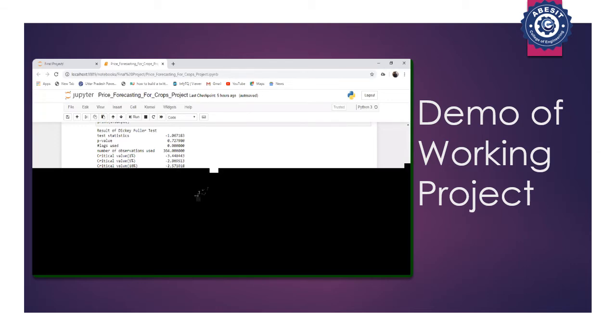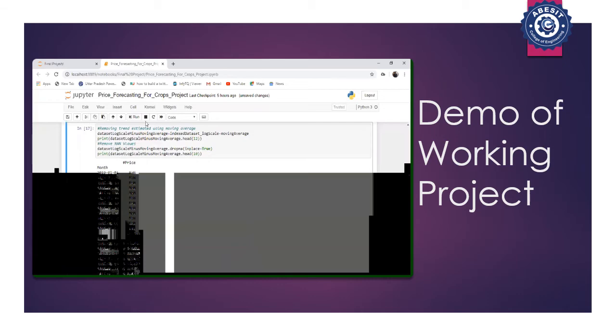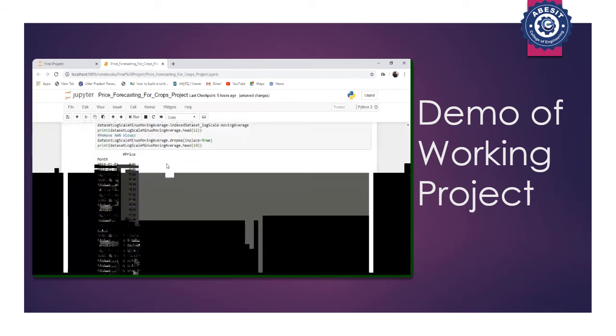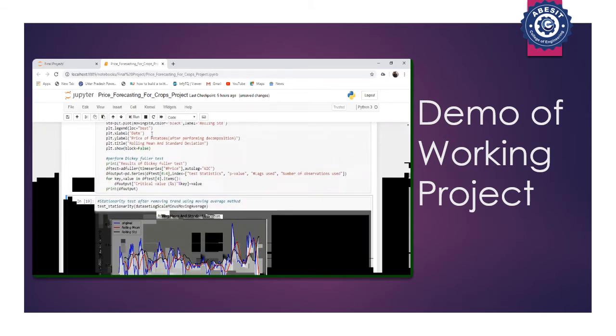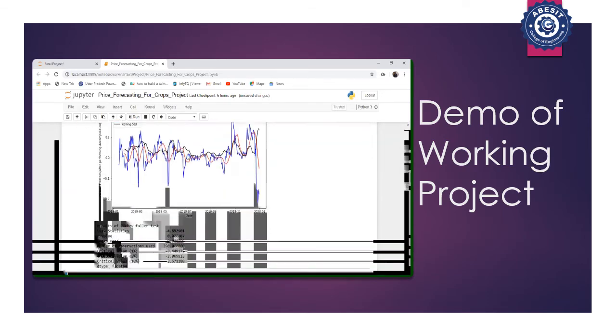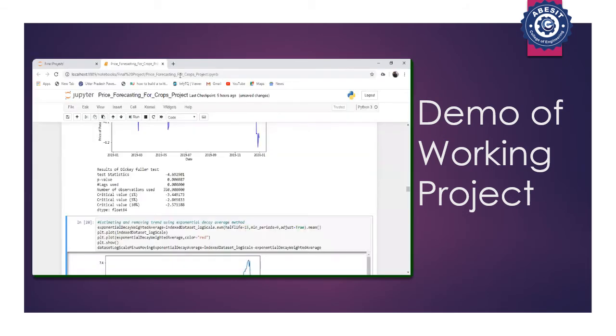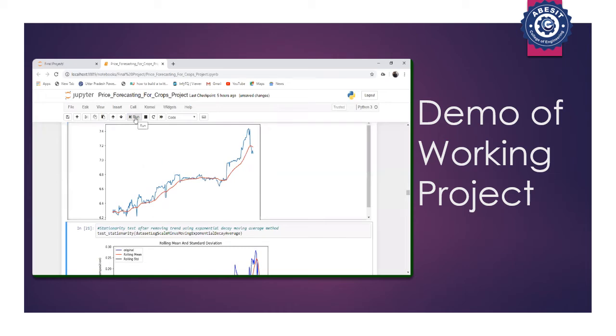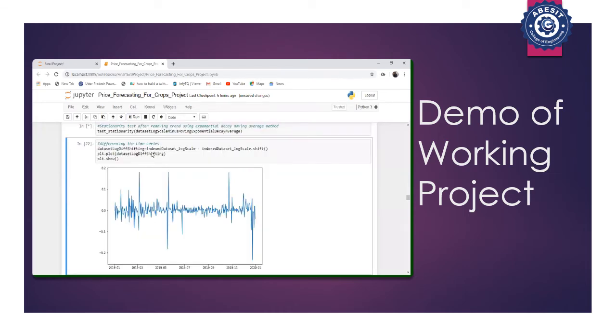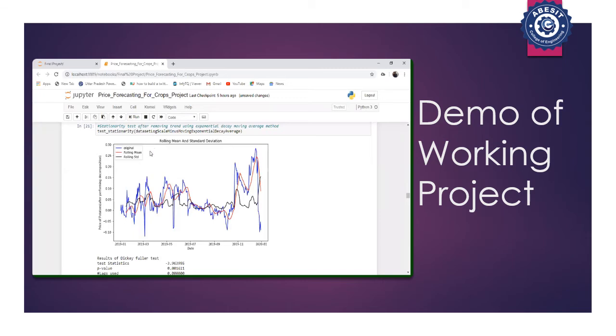Now the next step is removing trend. For removing trend, we have two methods, that is the moving average method and the exponential decay average method. First we used the moving average method, estimated the trend and then removed it from the time series. Then we performed the stationarity test. After that, we used the second method and again removed the trend. Now we compared the results of the stationarity test on both methods. Then we found the moving average method better.